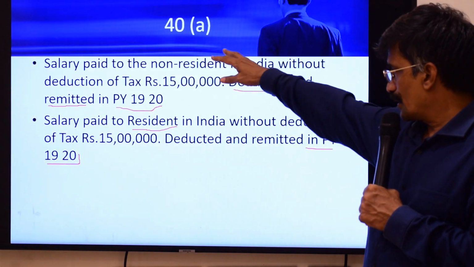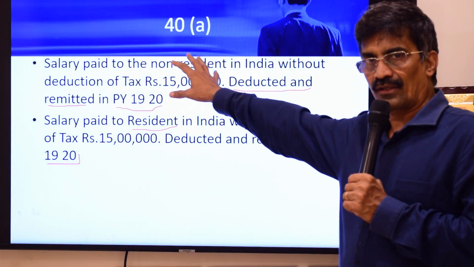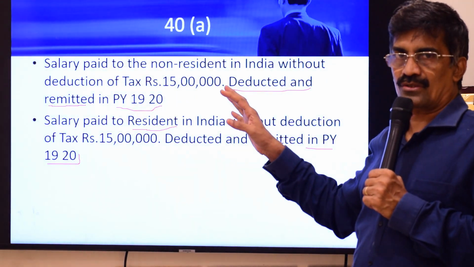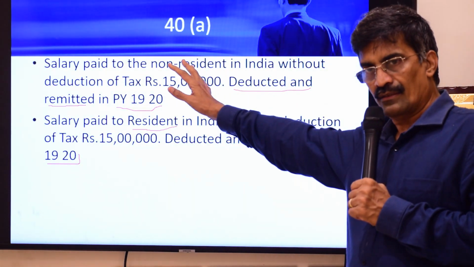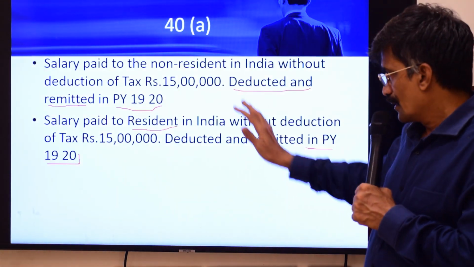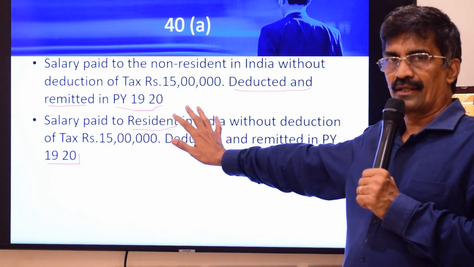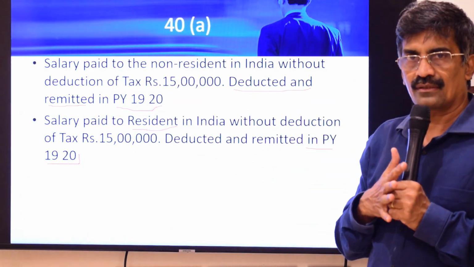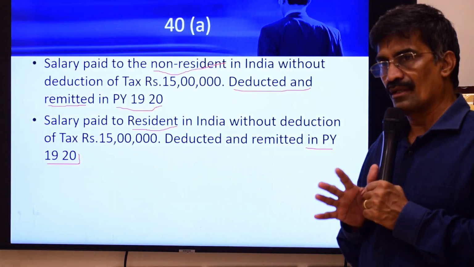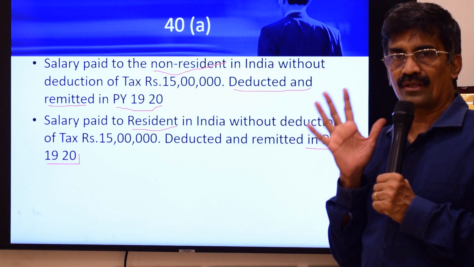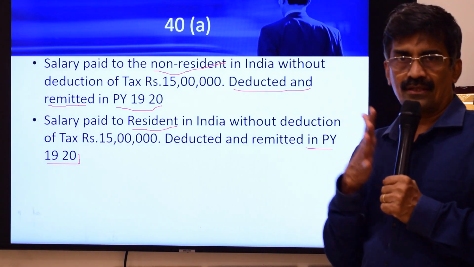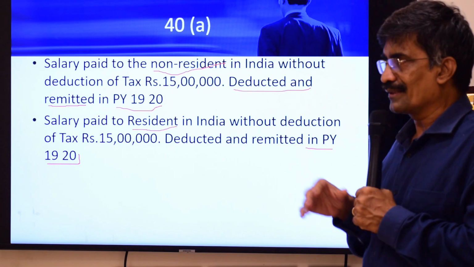Though it is not specifically stated in the question that the salary pertains to 2018-19, for understanding the question, you should take a stand. Salary of 2018-19, TDS not deducted in that year, subsequently deducted and remitted. If it is paid to a non-resident in India, it will be covered by 40(a)(iii), disallowed. Whereas if it is a resident, covered by 40(a)(ia), you can claim in the subsequent year, which is 2019-20. This also highlights the difference between 40(a)(i) and (ia) on one side, and 40(a)(iii) on the other side.